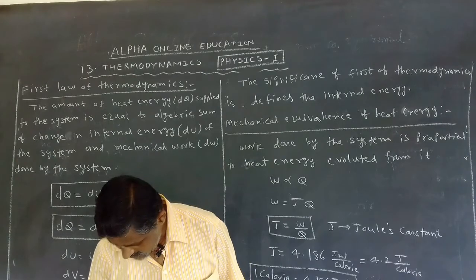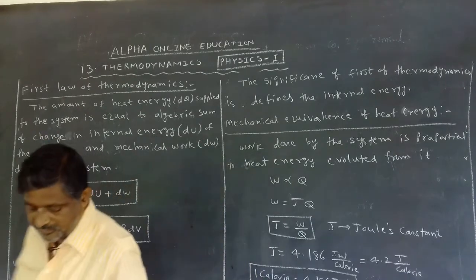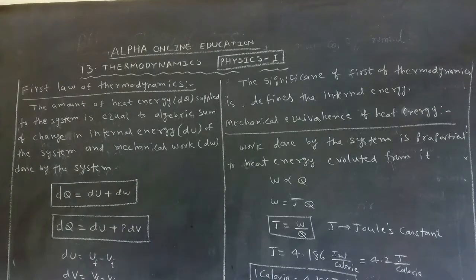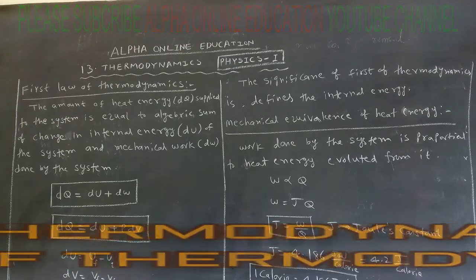Now, first law of thermodynamics once again. The amount of heat energy dQ supplied to the system is equal to the algebraic sum of change in internal energy dU of the system and mechanical work dW done by the system. Mathematical expression is dQ is equal to dU plus dW, then dQ is equal to dU plus P dV.